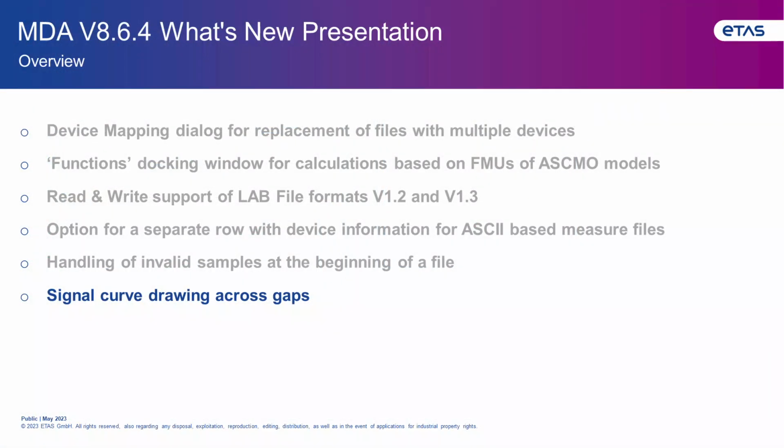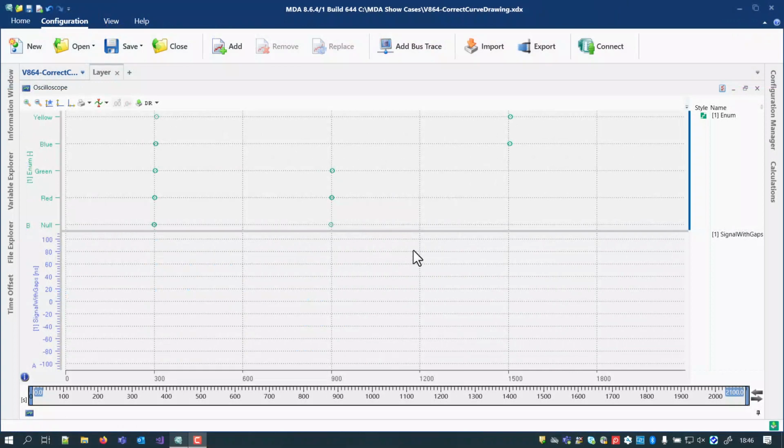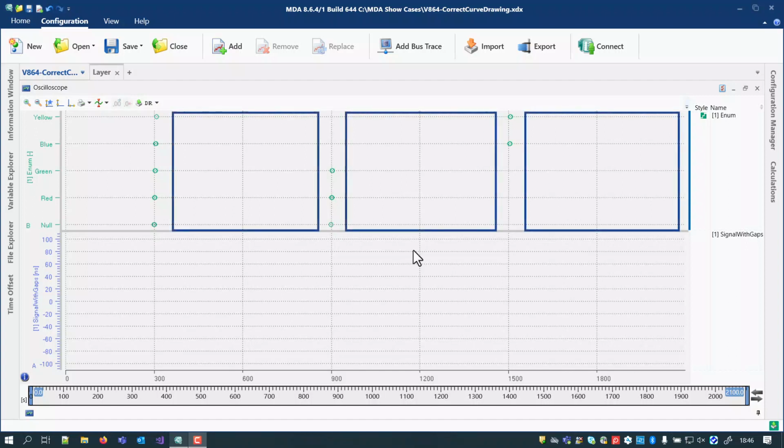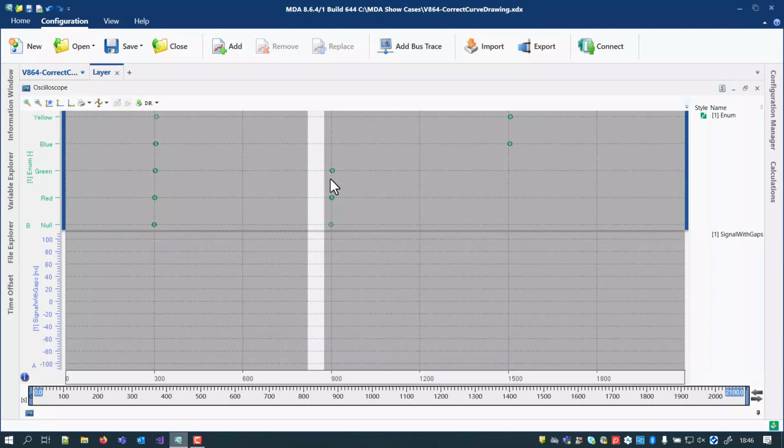Finally, I'd like to mention an enhancement for the drawing of signal curves in case a signal does not provide samples continuously. As explained in the former section, when drawing signal curves in the oscilloscope, MDA is often using reduced data. This means that only the smallest and the largest value are needed. This results in a better performance when drawing the signal curves. This approach shows correct signal curves as long as there are samples continuously available.